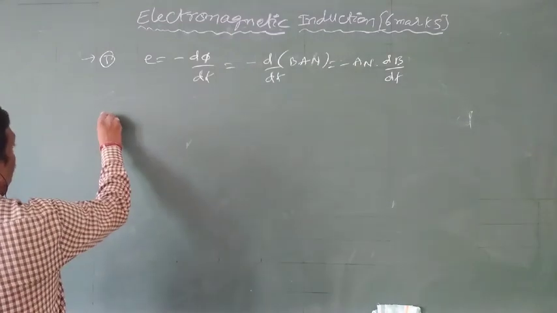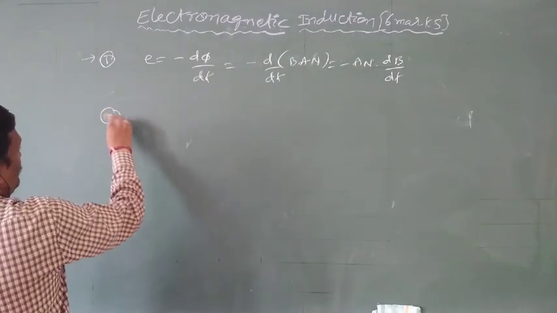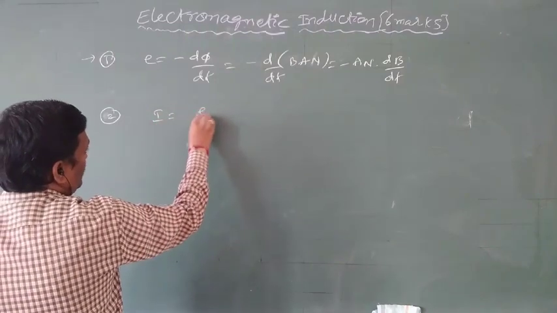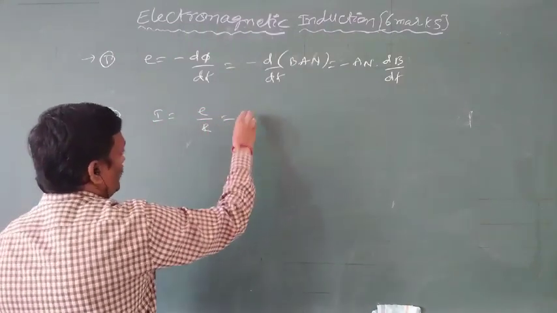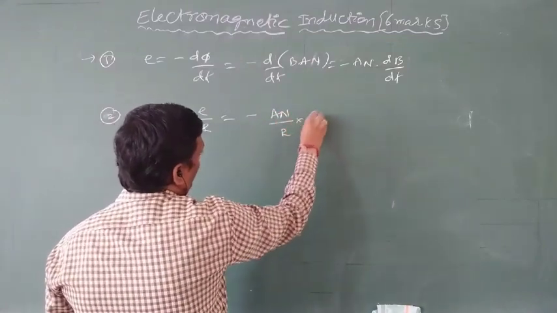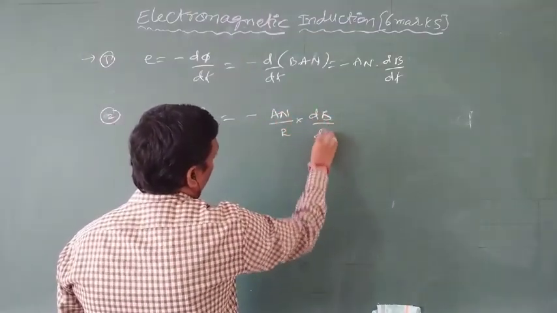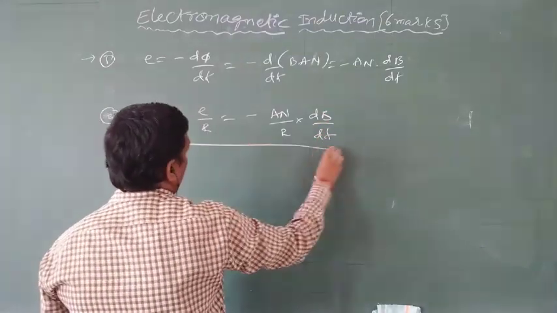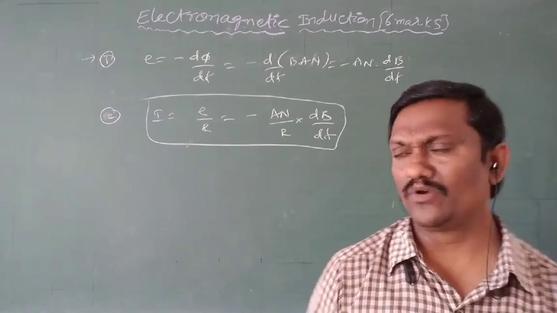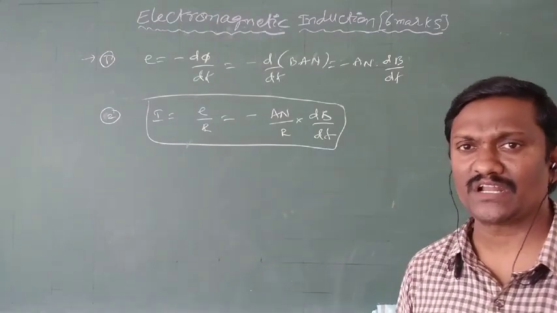Next, by knowing induced EMF, we can calculate induced current. I is equal to V by R, nothing but I is equal to E by R, which means minus NA by R into dB/dt. It is also an expression for induced current. By knowing induced EMF, we can calculate induced current.